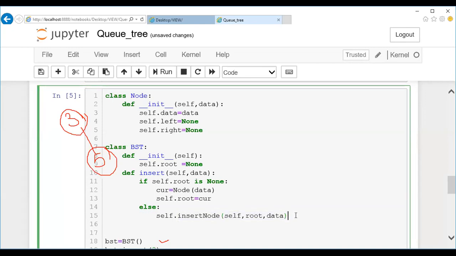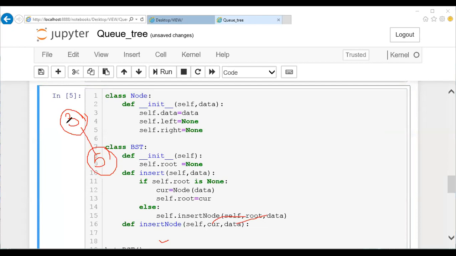Let me define it in the next line. So whenever you want to decide left or right, I'll add a separate function, insert node. I'm going to call it insert node. The first parameter is self and your next parameter is your root node. Either you can just make it as root node or you can keep it as current node, followed by the data node. So what are these? These parameters are received here. Root and current data is received here. Now by using this, I'm supposed to insert it.